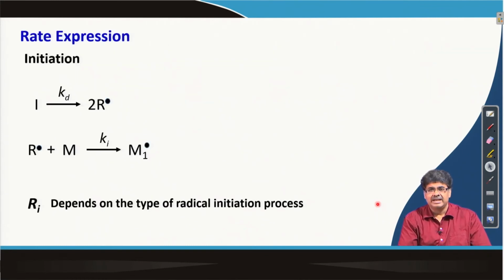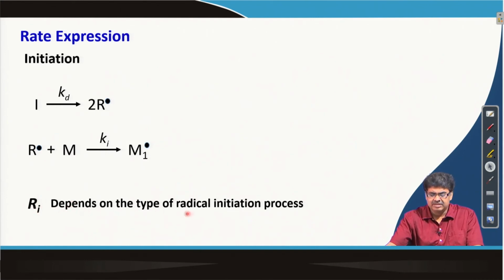Now, we will go to the rate expression. Initiation happens in 2 steps as we discussed earlier. This is the first step, dissociation, where we get these 2 radicals, and then immediately it reacts with the first monomer, and we get the initiated species. These 2 steps together we call the initiation step, and we write R I as the rate of initiation.